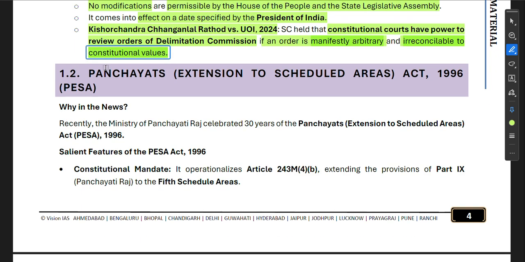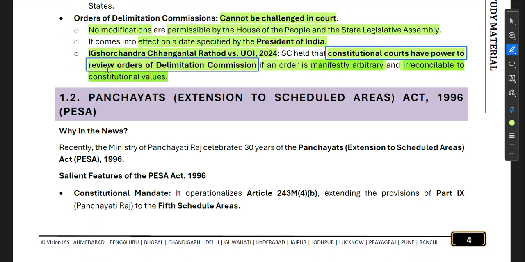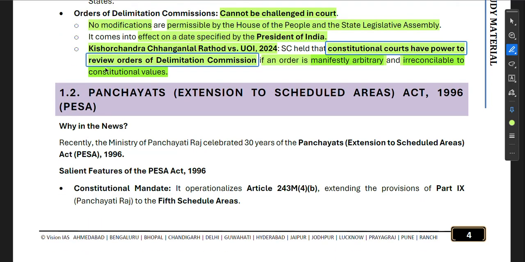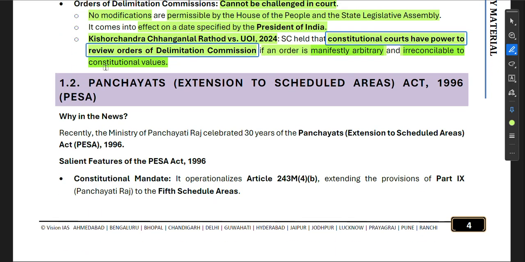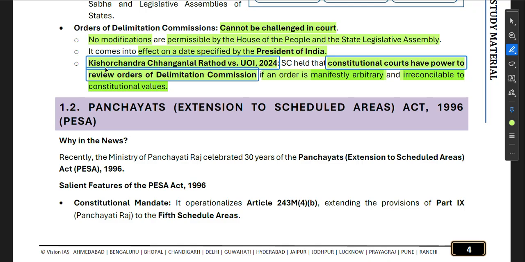So that is the thing. Please remember that the orders of the Delimitation Commission are now subject to judicial review to some extent. Limited judicial review will be there on the Delimitation Commission as per this ruling. So that we have to remember.